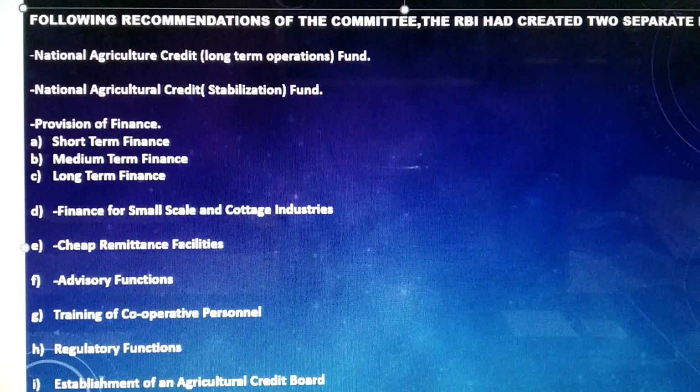And under this scheme, the Reserve Bank advanced funds to the state cooperative banks at just 1.5%, that is below the bank rate. Okay, why below the bank rate? So as to enable them to finance primary weavers societies at 3% rate of interest.